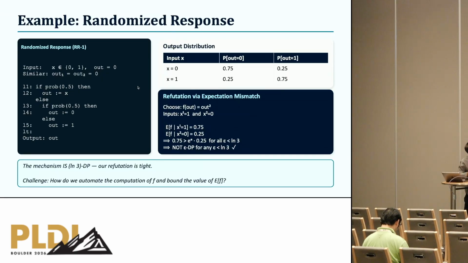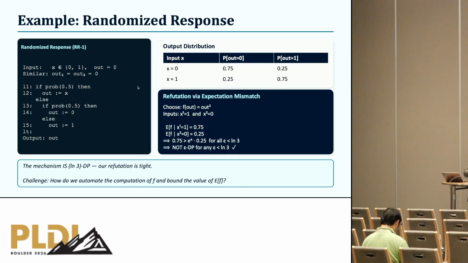If you query me about the response of a certain participant, with probability half, I will tell you their true response. And with the remaining probability, 0.25 each, I will just tell you 0 or 1. So in other words, with probability 0.75, I'm telling you the true response of the user, and with probability 0.25, I'm telling you the opposite. In that way, I'm trying to hide the response.